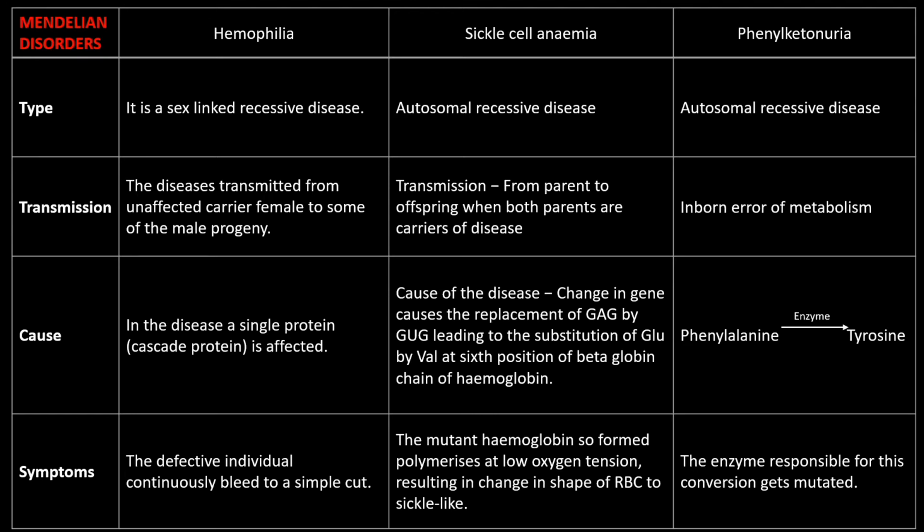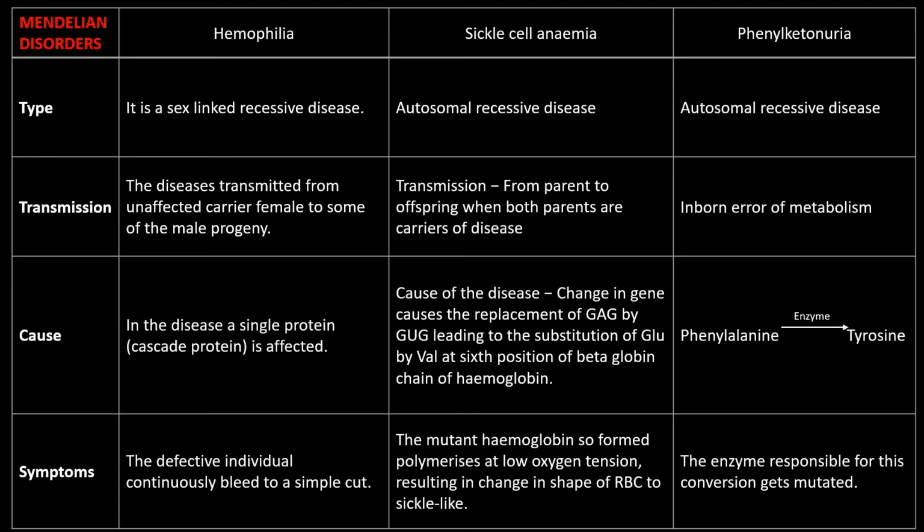to sickle cell-like. So the original shape is the round shape, it will become sickle-like in sickle cell anemia. Such individuals suffering from sickle cell anemia have defective hemoglobin, and that defective hemoglobin is mainly due to the change in an amino acid of the hemoglobin chain.